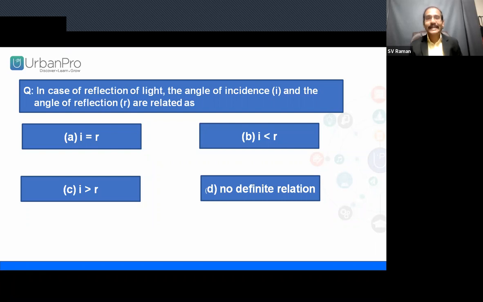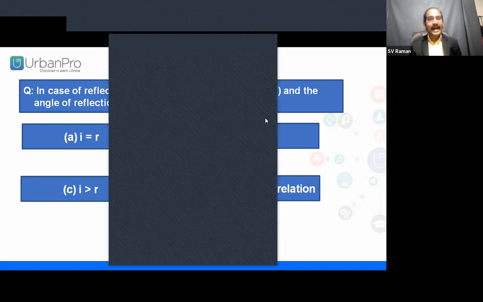Next, in case of reflection of light, the angle of incidence I and the angle of reflection R are related as. Option A, I is equal to R. Option B, I is less than R. Option C, I is greater than R. Option D, no definite relation. Can you choose the answer quickly?